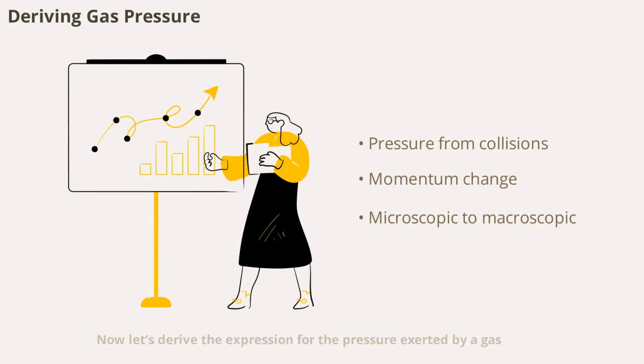Now let's derive the expression for the pressure exerted by a gas. Imagine a container filled with gas molecules bouncing around. When these molecules collide with the walls, they exert a force. By considering the change in momentum during these collisions and the frequency of impacts, we can mathematically show that the pressure is proportional to the average kinetic energy of the molecules and the number of molecules per unit volume. This derivation links the microscopic world of molecules to the macroscopic property of pressure that we measure.